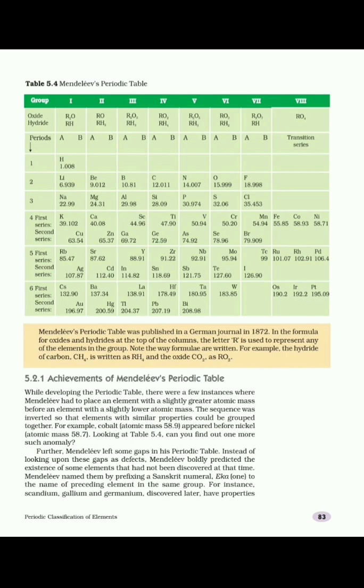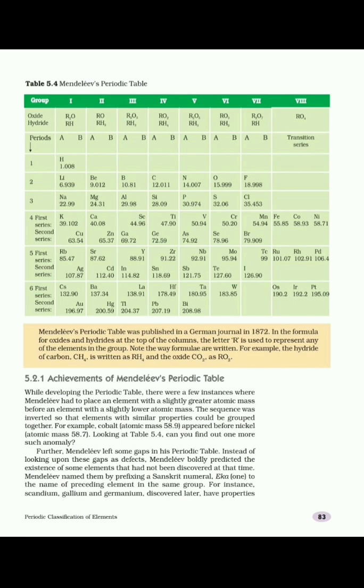elements are arranged in the increasing order of atomic masses, but at some places he put elements with slightly higher atomic mass before an element with lower atomic mass. So the elements with similar properties could be grouped together.